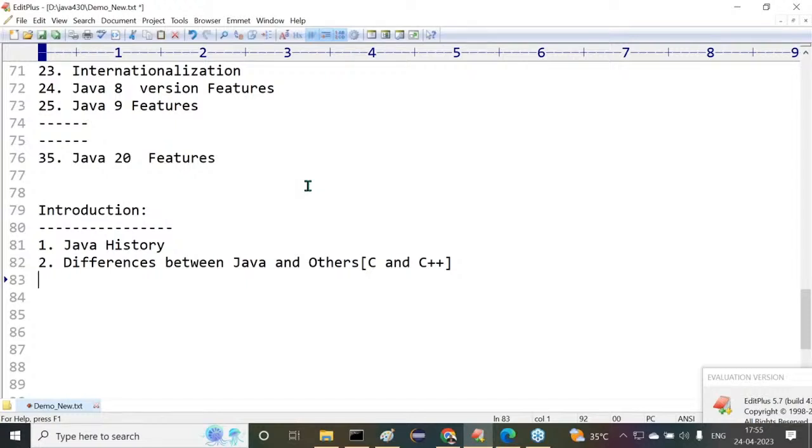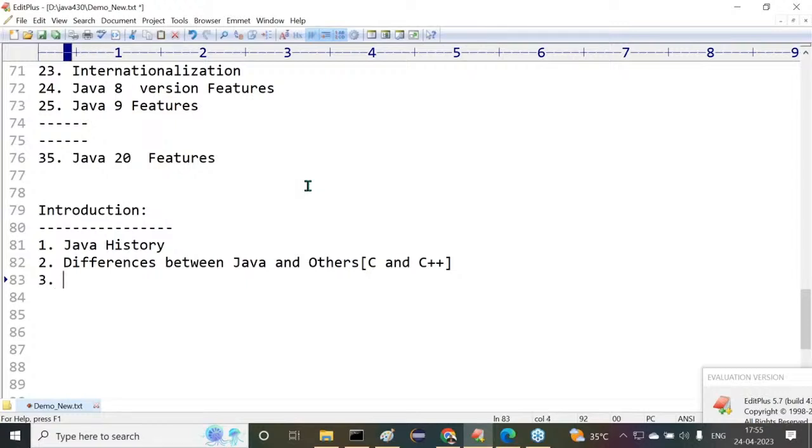But strictly I'm telling that core Java is a foundation language, a fundamental programming language. No need to learn any other prerequisite. For this fundamental, no other prerequisite is available. Directly we can start with Java. To specify this point, I'm giving some comparison of Java with C and C++. What exactly the differences are, what differences you understood. We are going to say clearly why Java is good when compared with C and C++. All the things will be covered there.